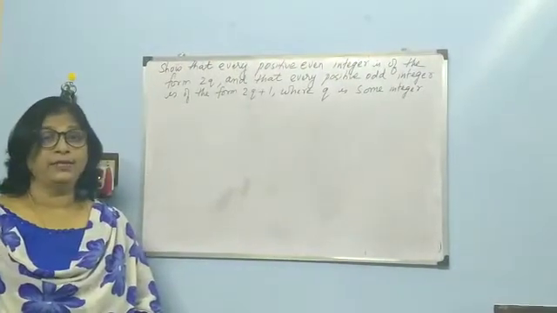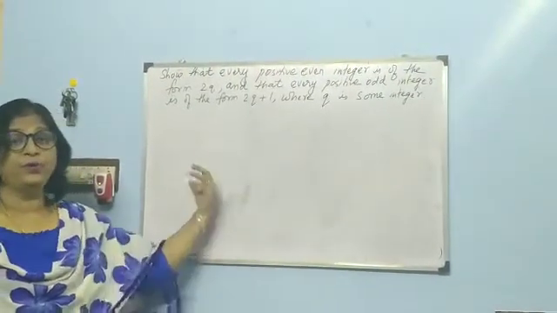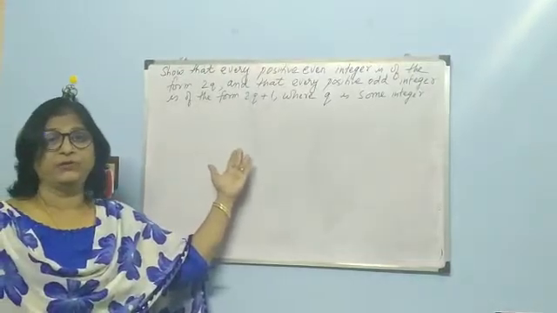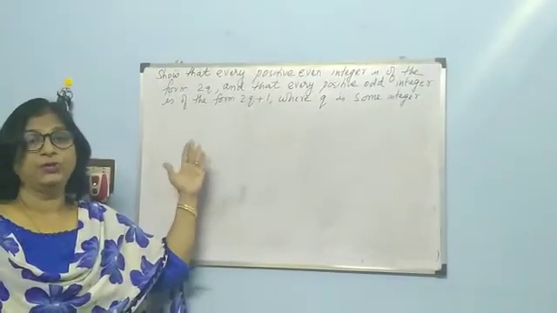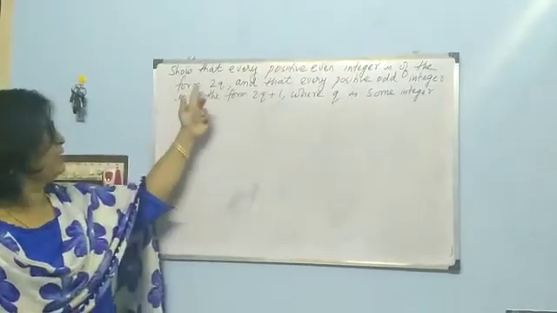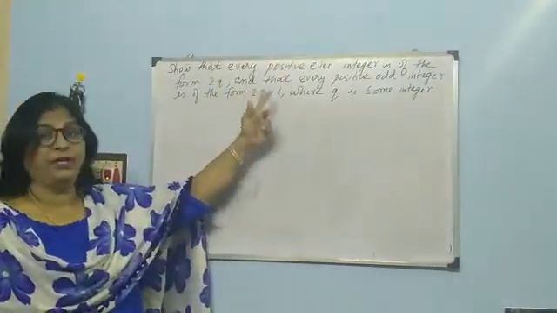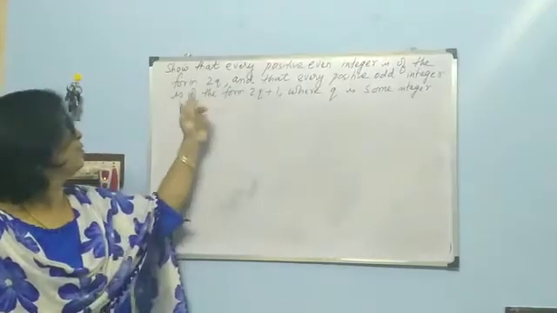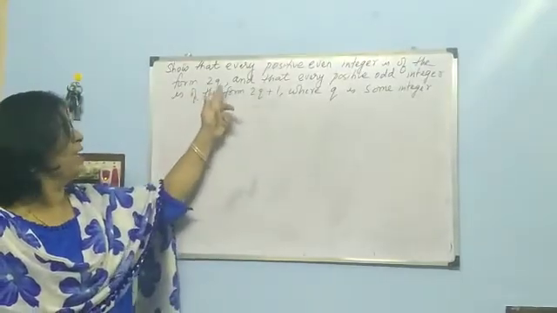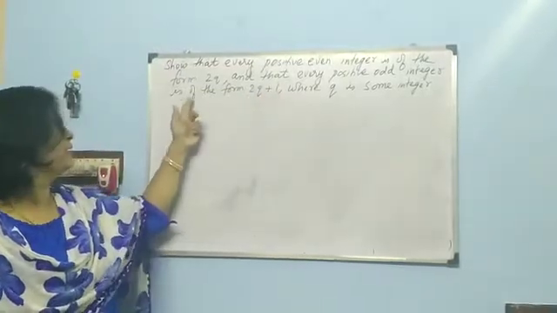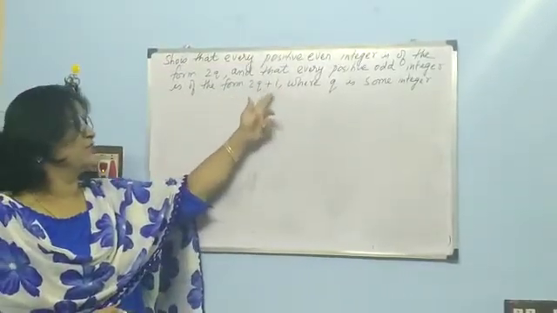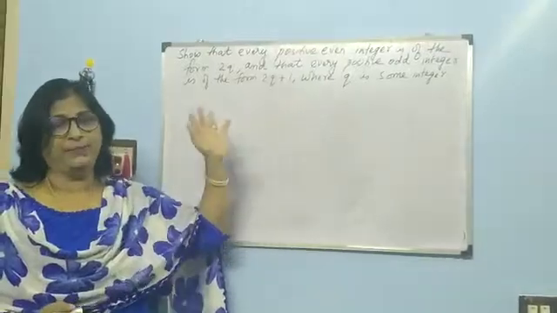Friends, as I told in the previous video, we'll be looking into some of the applications of this Euclid division lemma for positive integers. So here is one of the questions. Show that every positive even integer is of the form 2q and that every positive odd integer is of the form 2q plus 1 where q is some integer.